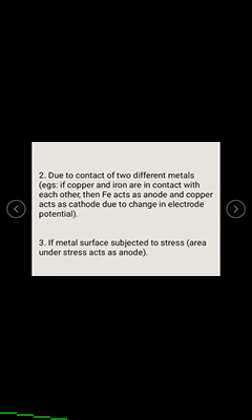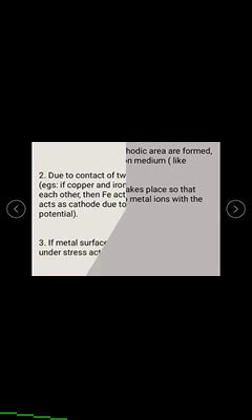If the metal surface is subjected to stress, the stressed or curved areas act as anode, whereas the uncurved and unstressed parts are cathodes.